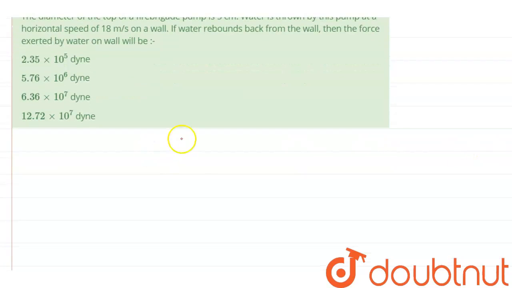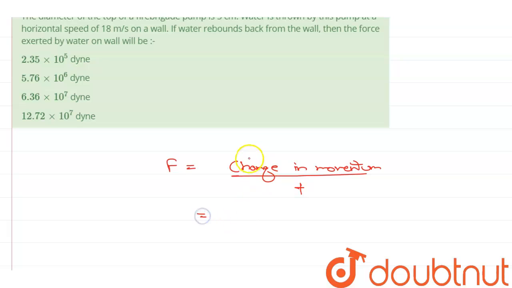So, force is given by change in momentum upon time. Now let's say the initial momentum with which the water hits the wall is mv. So let's say this is your wall.